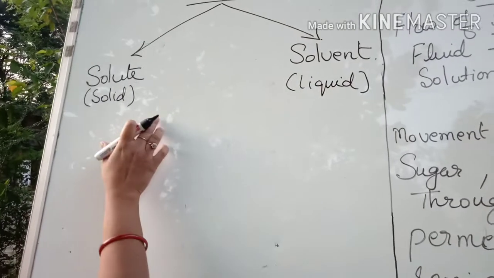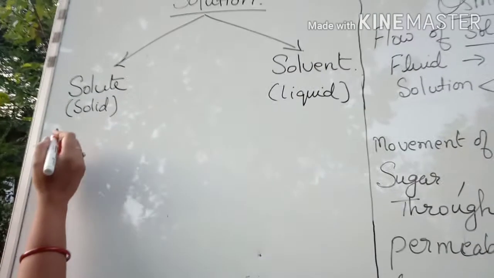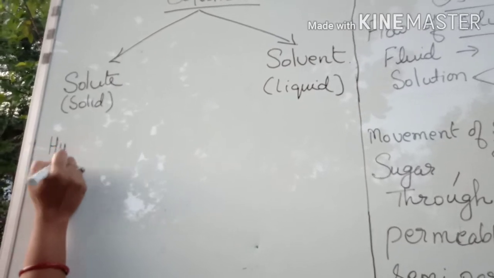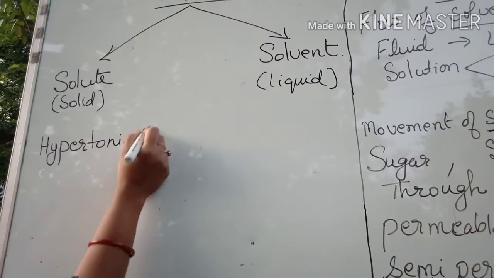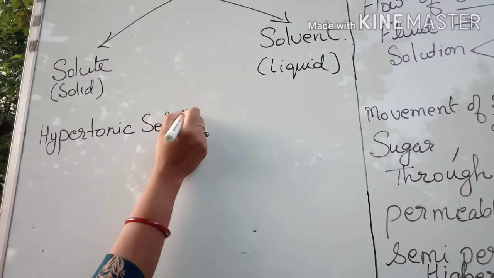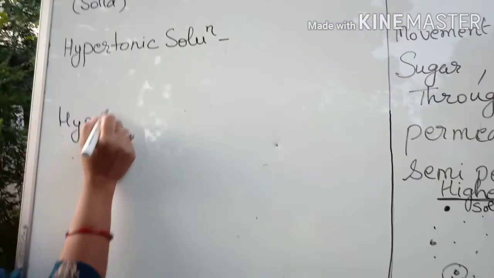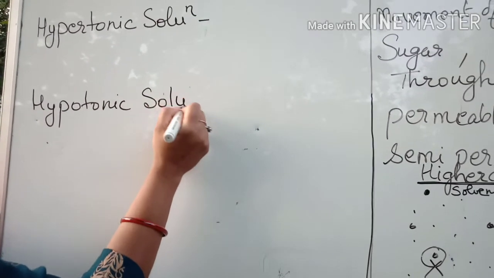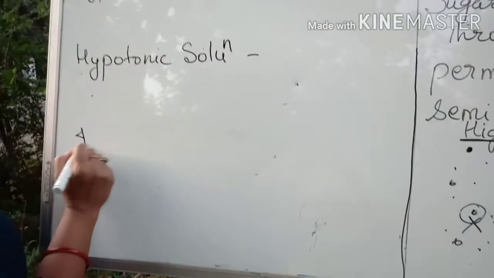Okay. Now on this basis, when solute is dissolved in the liquid, we have three types of solution. Hypertonic solution. In short we write solution like this: hypotonic solution, and isotonic solution.